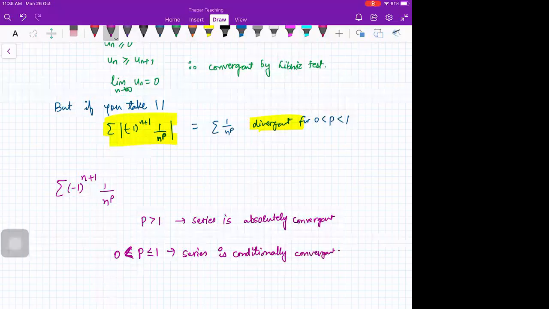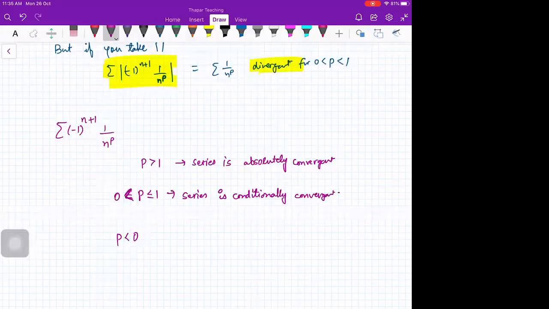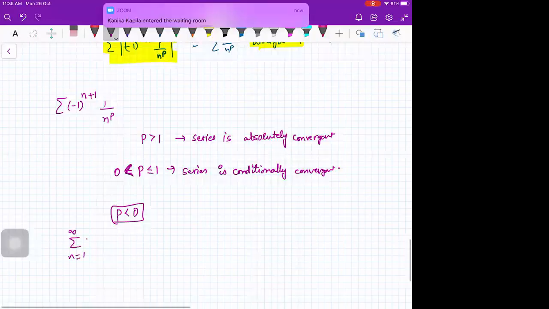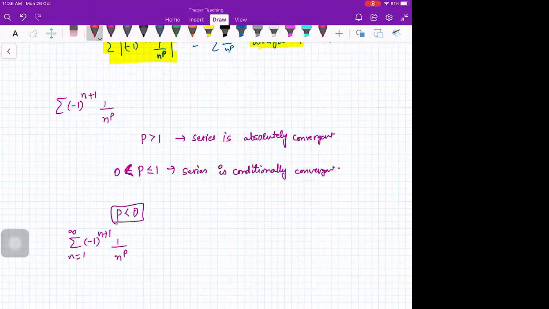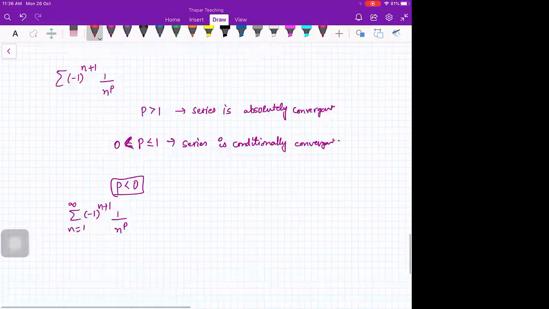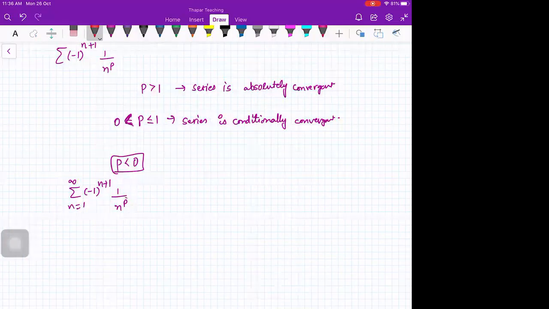Now can you tell me what will happen when p is less than 0? Anybody? What will happen when p is less than 0? Divergent, ma'am. Yeah, in that case, because p is negative, you have minus 1 raised to power n raised to power r. Say p is equal to minus r, where r is positive. So your series is something like this.